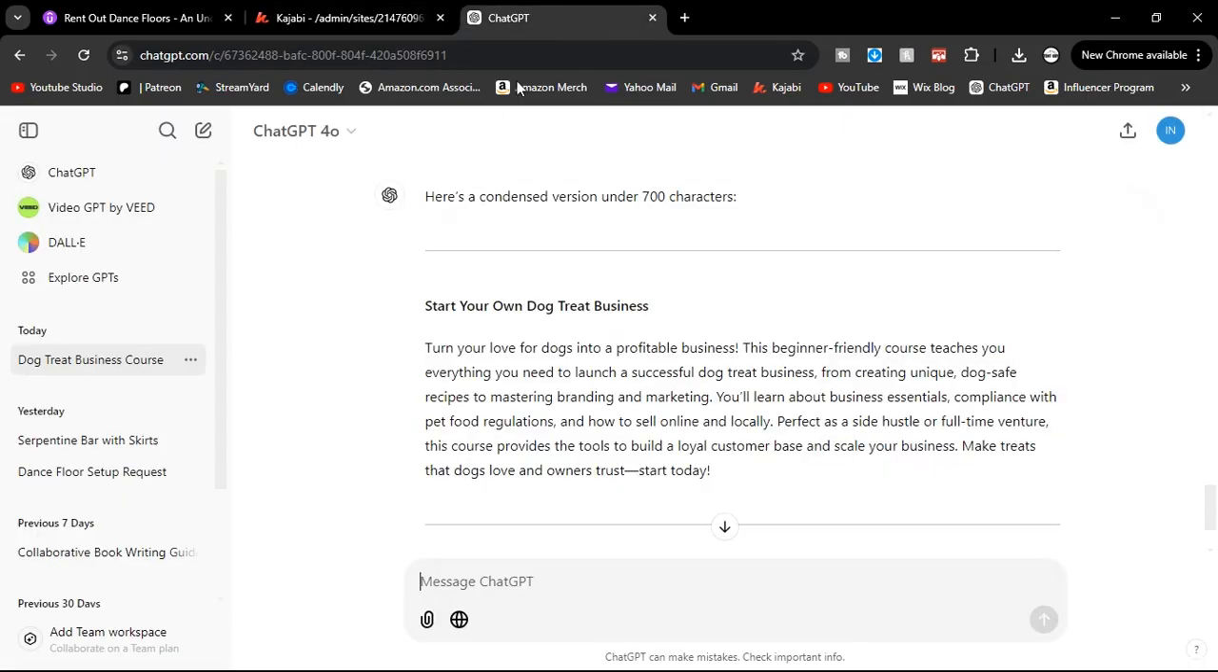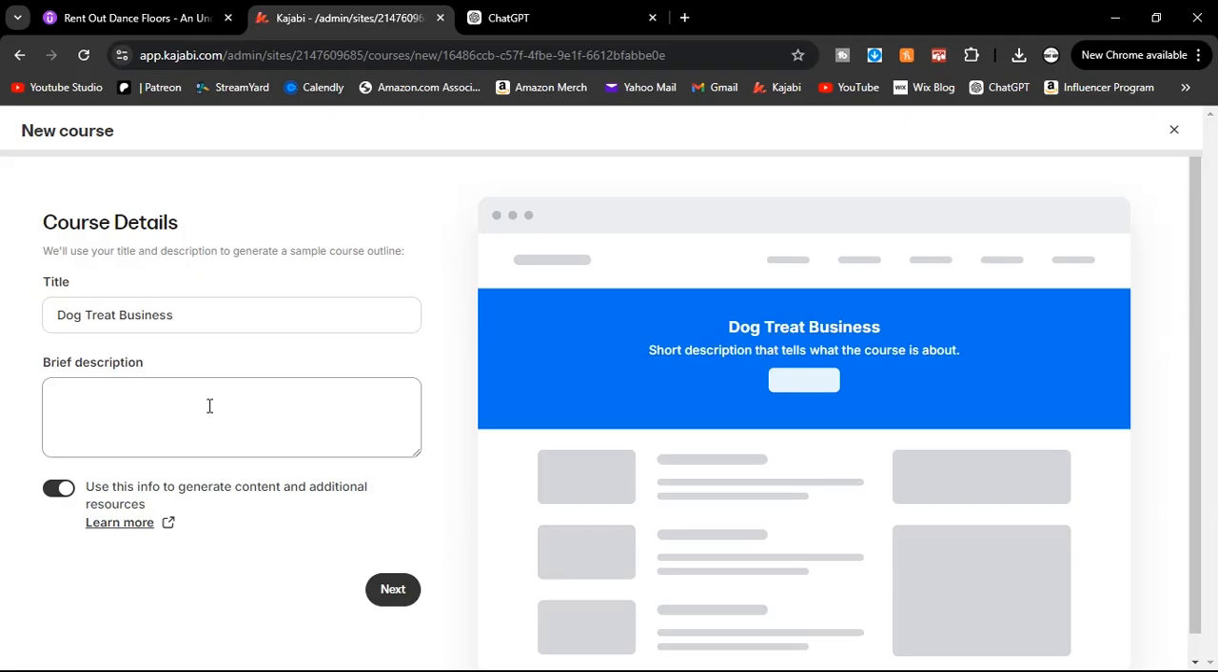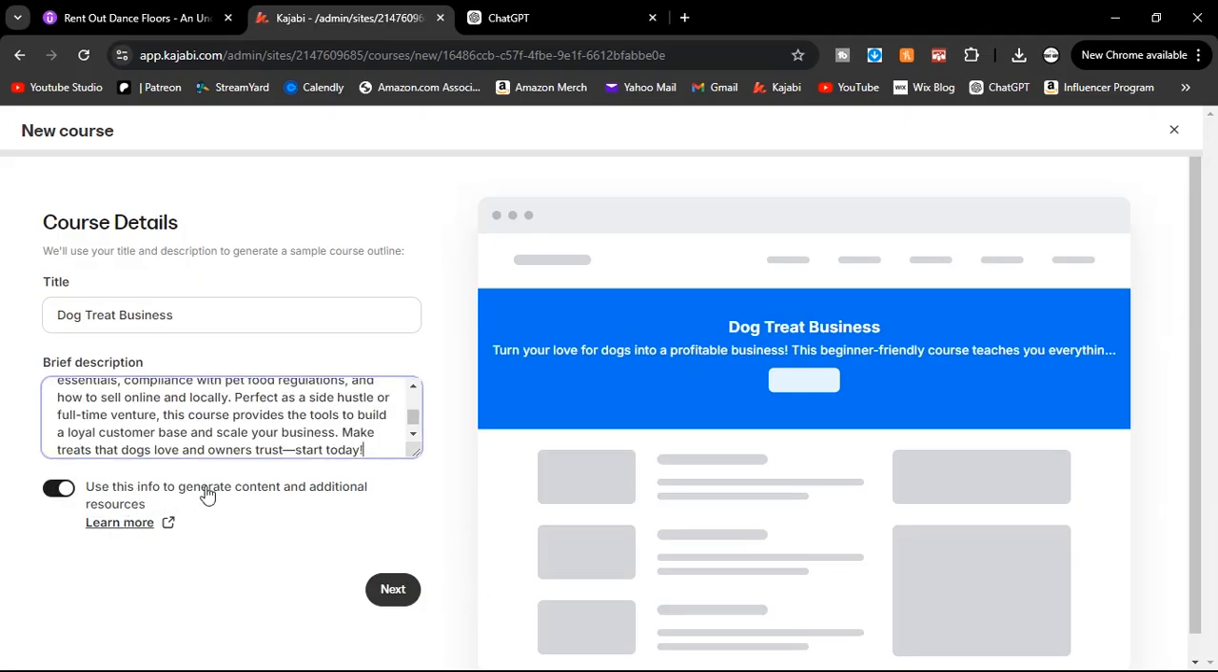I've already made one in ChatGPT. I already filled in all the information. I told it we're making a course on the dog business. I told it everything I know, and I had it write me up a thing. Now, if I was really doing this, I would make sure that this is good, but we're just doing this for examples. Down here, it says use this info to generate content and additional resources.